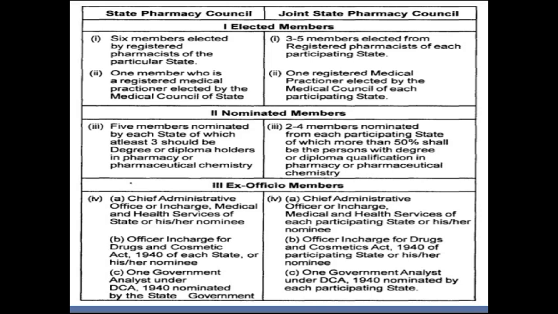Third point in case of state pharmacy council, under ex officio members, 1 government analyst under Drugs and Cosmetics Act 1940 nominated by the state government, and 1 government analyst under Drugs and Cosmetics Act 1940 nominated by each participating state. So in this we understand that in case of joint state pharmacy council, each participating state is considered, and in state pharmacy council only the one particular state is considered.